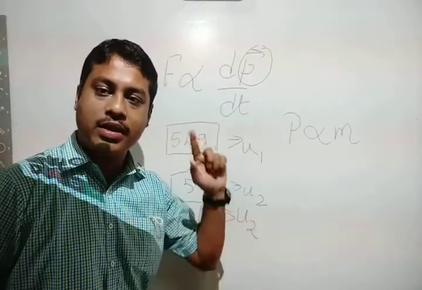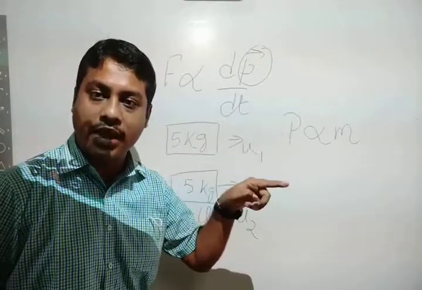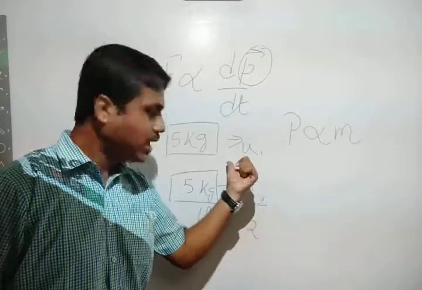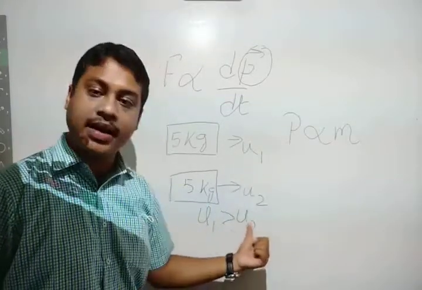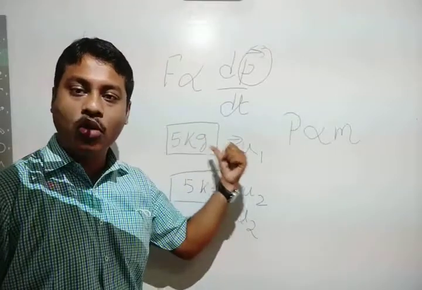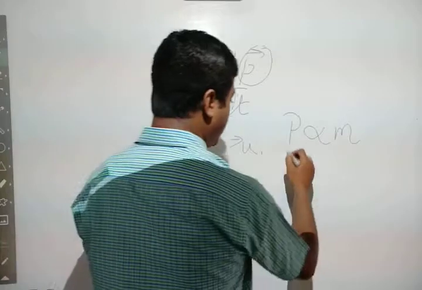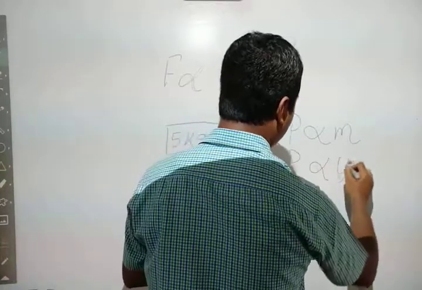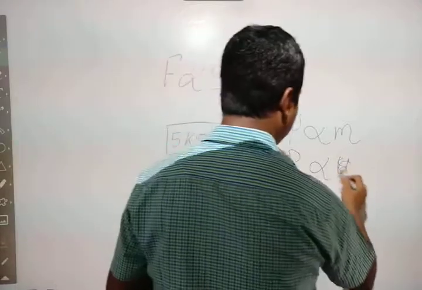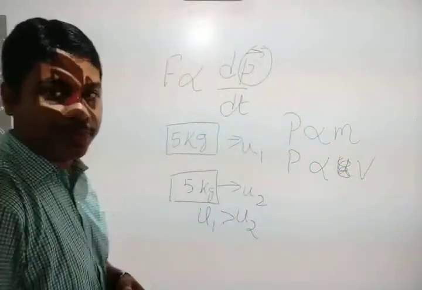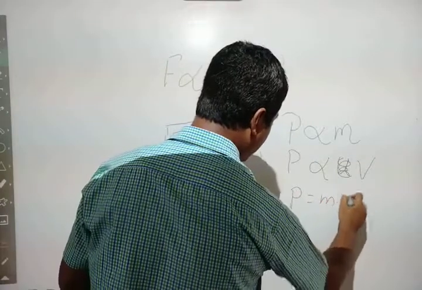So P is directly proportional to velocity V. Combining these two, P equals M into V.